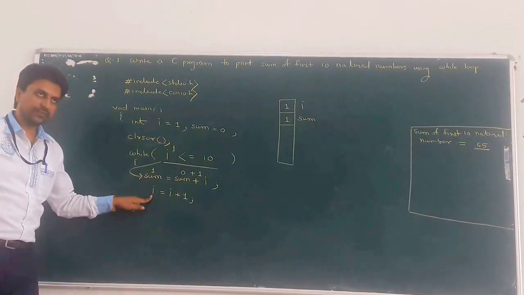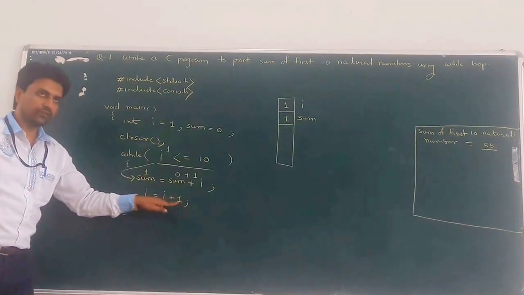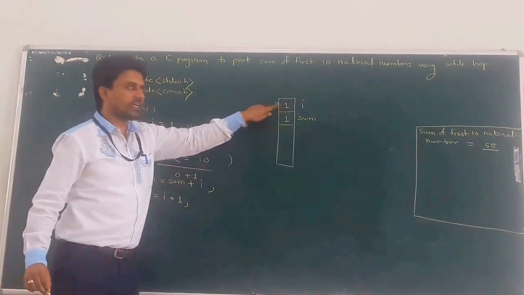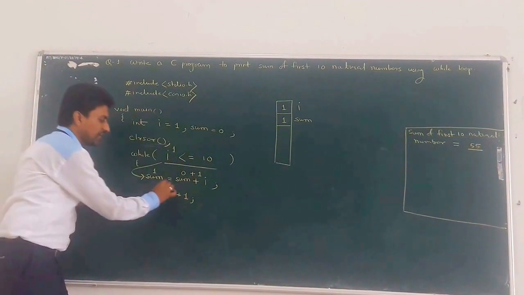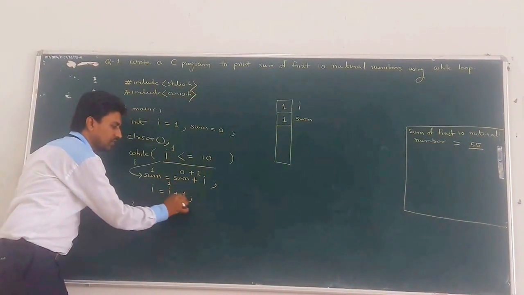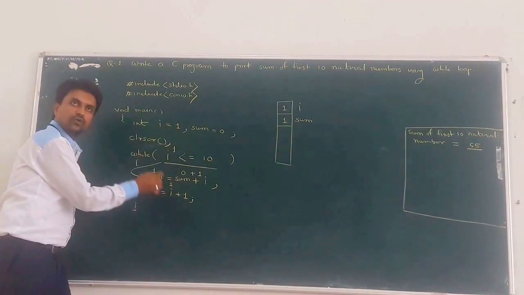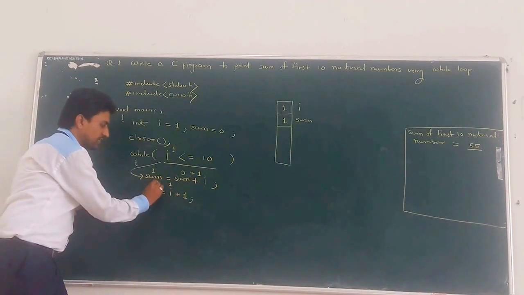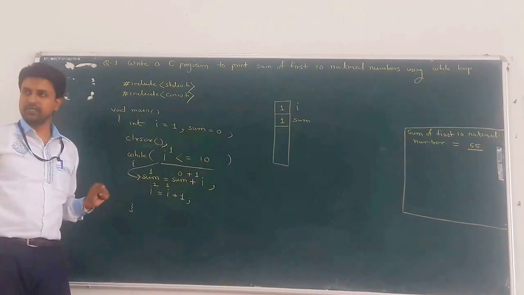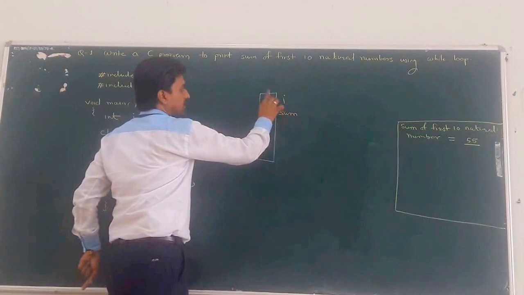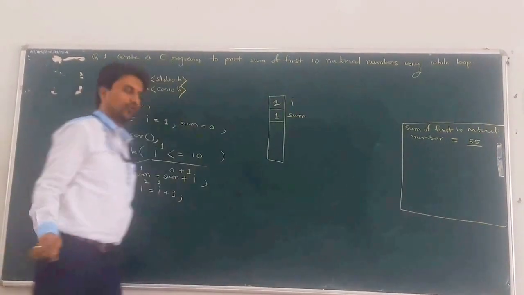Next, what is the next statement? I is equal to I plus 1. So what is the initial value of I taken from the RAM? What is the initial value of I? 1. So 1 plus 1 becomes 2. This value is saved into the I variable, so that is reflected in I. Now I becomes 2.